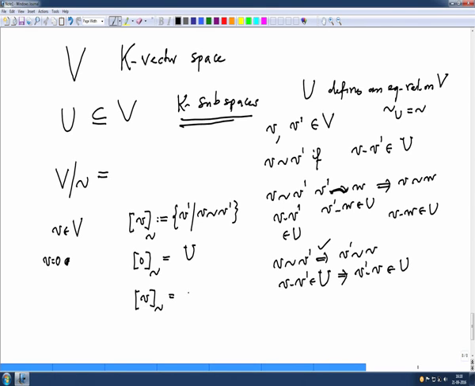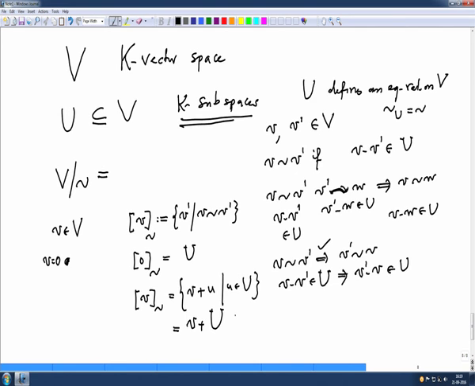That is all those vectors which I can write as v plus u, with u in U. This is precisely the equivalence class of v, because if u is in U, then v plus u minus v is u, which is in U, so v plus u is related to v, and everybody is like that. The notation for this I want to write as v plus U. This is by definition: take all the vectors in U and add them to this given v.